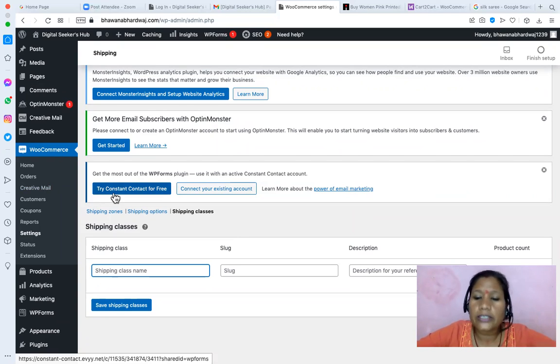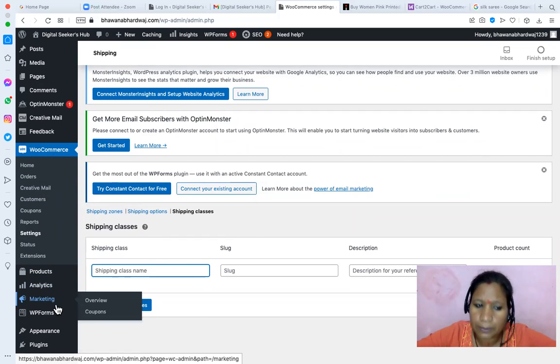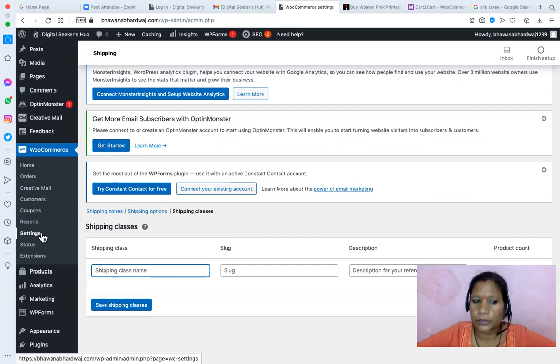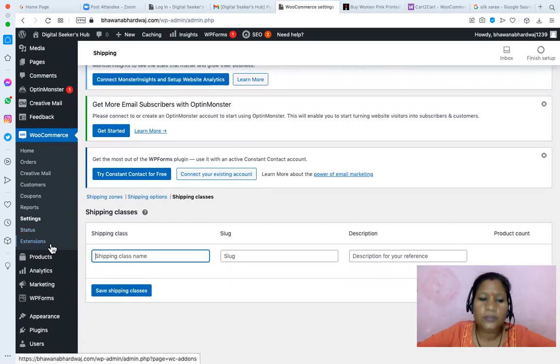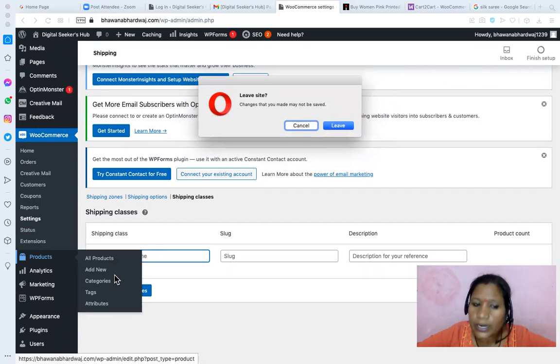And when you are installing with the existing theme, you will see these options: WooCommerce, product, analytics, and marketing. Go and explore this settings option. I would suggest going for all, but initially explore the settings first, and second, add the product and a few categories.